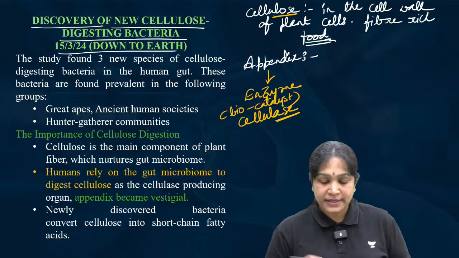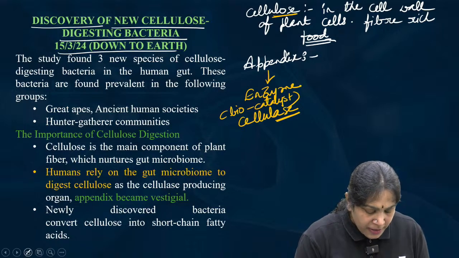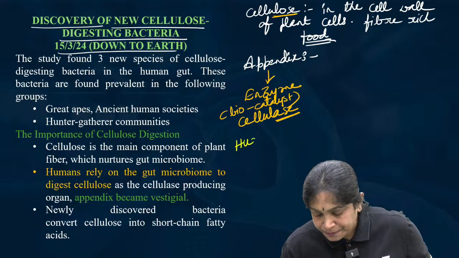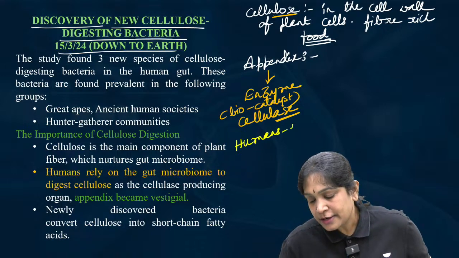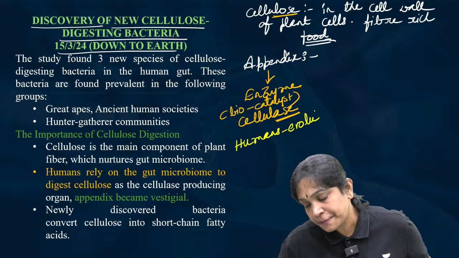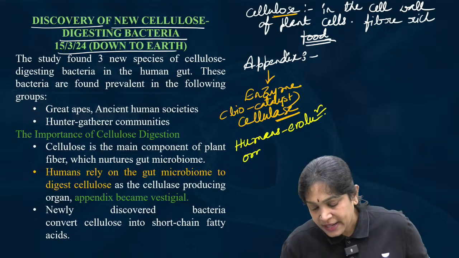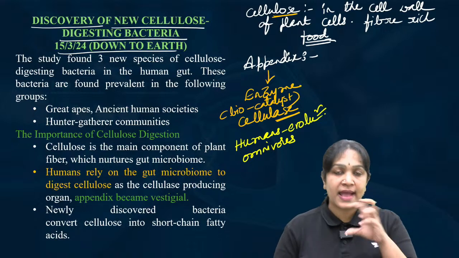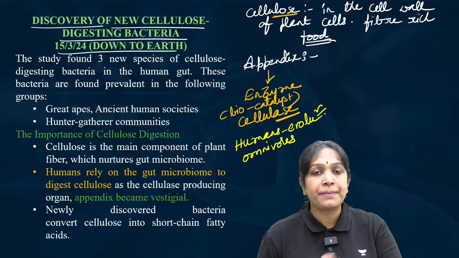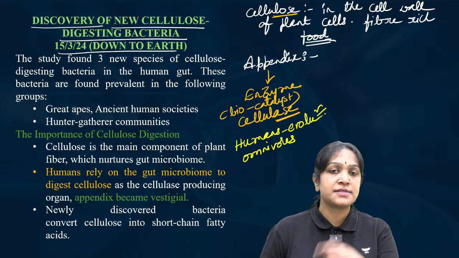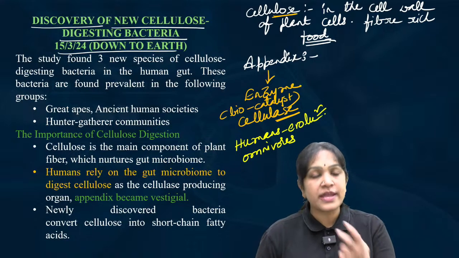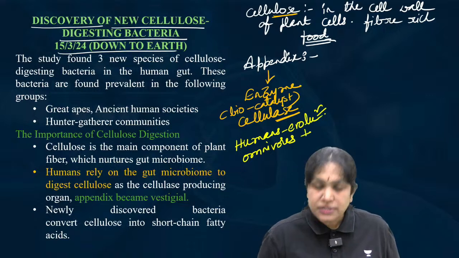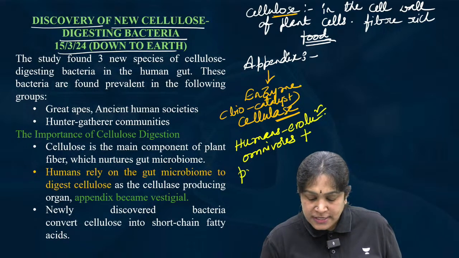Appendix. But, okay, because humans became omnivores, humans during the evolution became omnivores, started consuming meat as well, not only depending on plant food just like our ancestors, the monkeys. Okay, we also eat meat. Omnivores. Plus also we started consuming processed food.